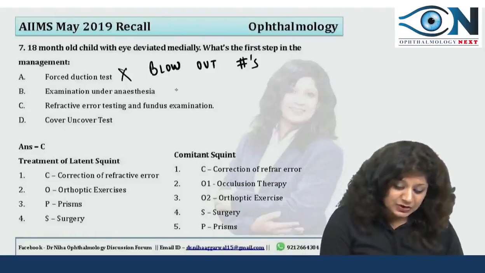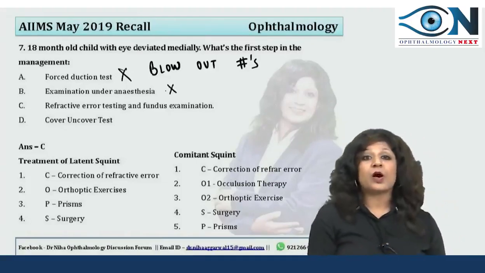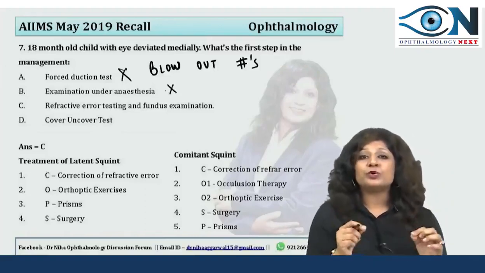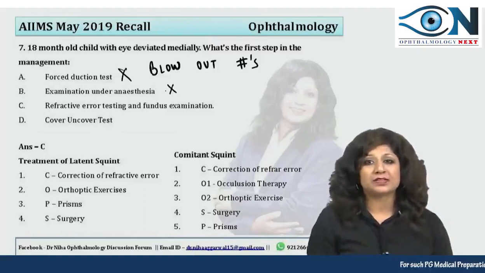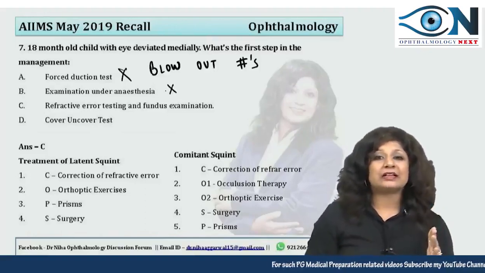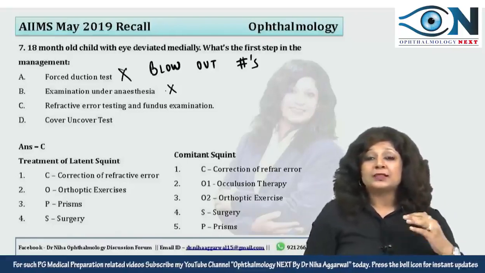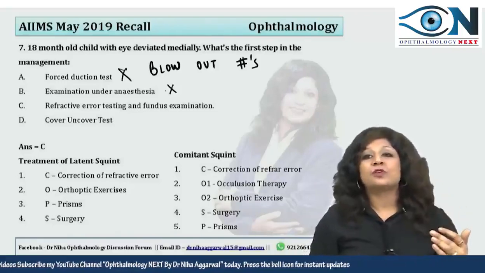Second is examination under anesthesia, not required. What do you want to do with anesthesia? We actually want to treat the cause of the squint. The cause of the squint is actually the amblyopia. And what is the cause of amblyopia? The patient is not able to see for a very long time.